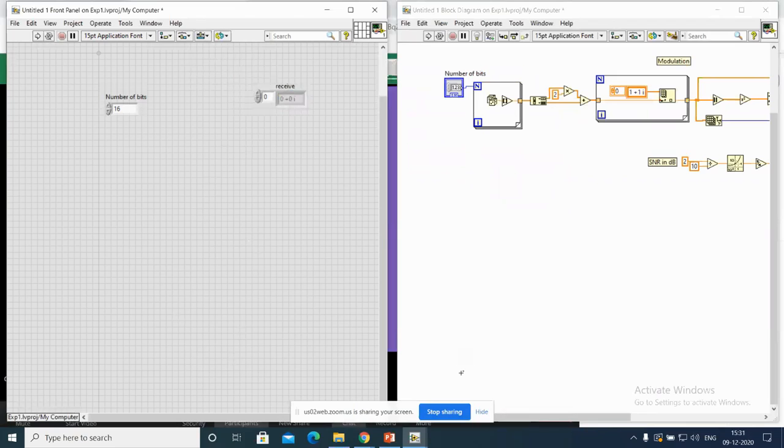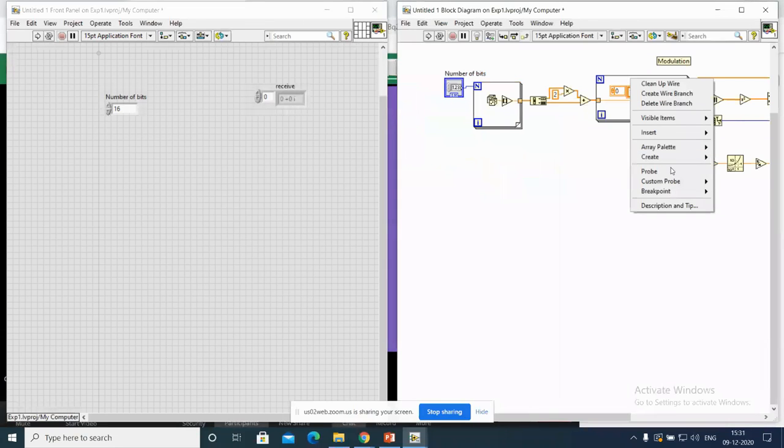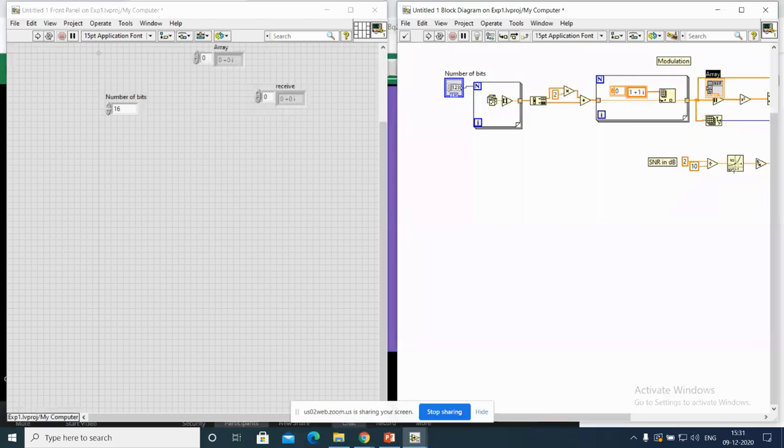Once again, I'd like to use one indicator here so that this will compare whether we are getting different or equal. We should get a different value because we are adding some additive white Gaussian noise. Right.